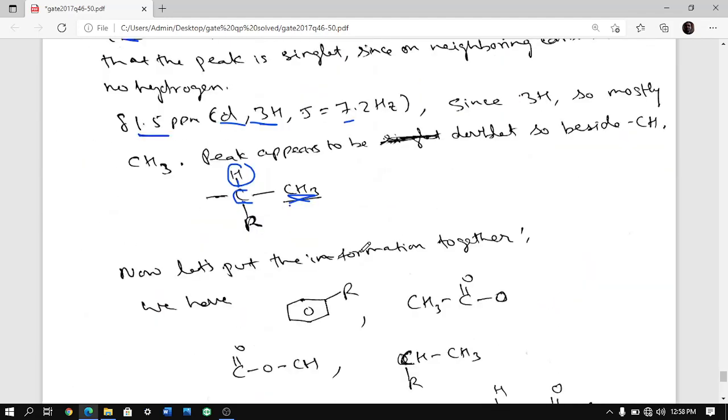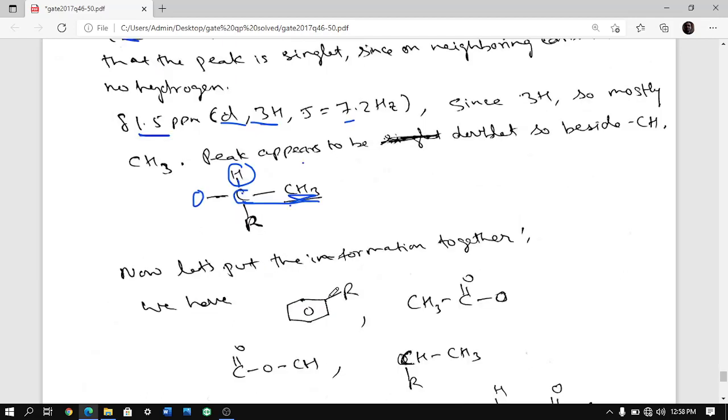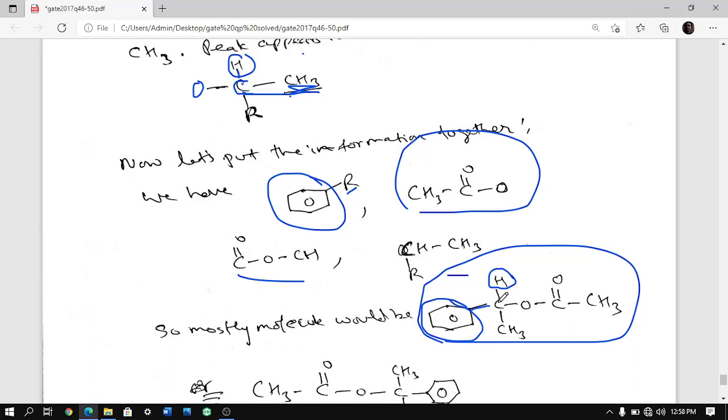So now what do we have? We have CH3, CH, an R group, and this one is very high, so it is oxygen. There is also a monosubstituted benzene ring and an R group here. So we have found this group very clearly, and the overall molecule fits this proton NMR. Now it gives the overall picture. You see here, the monosubstituted ring gives a 5 proton signal around 7. Then we have this hydrogen on the carbon beside oxygen, so it comes around 5.85, with coupling constant around 7.2.